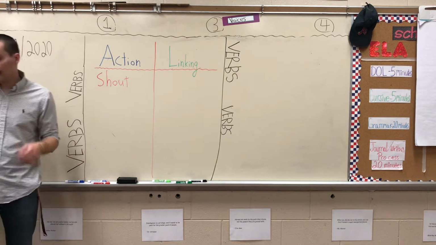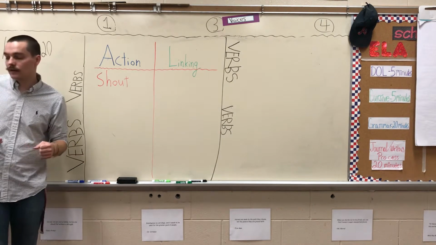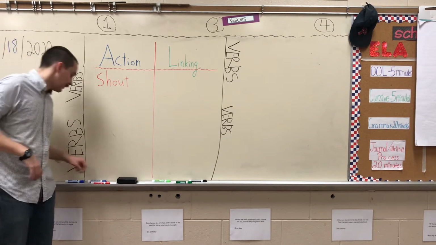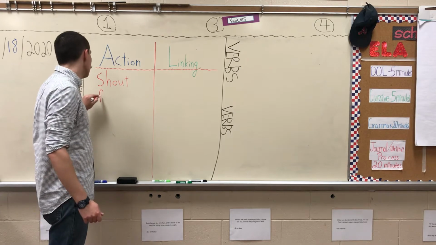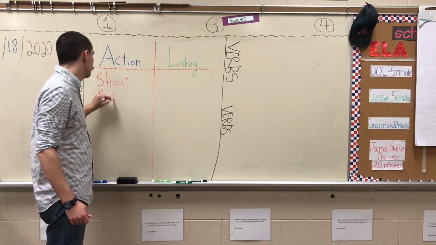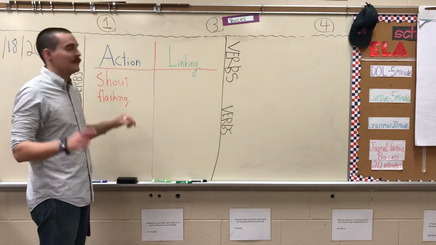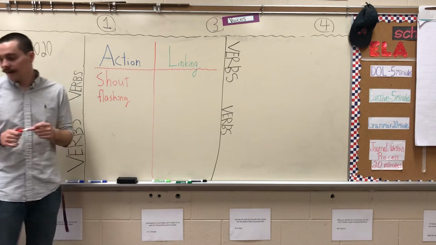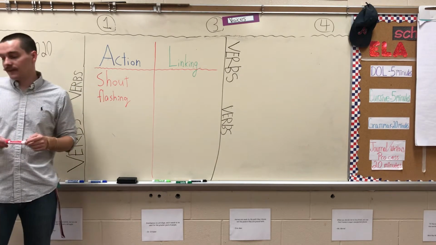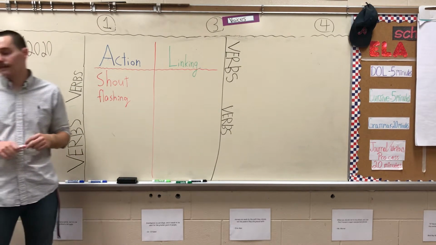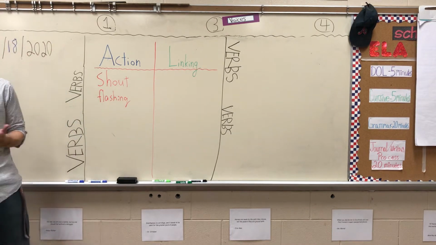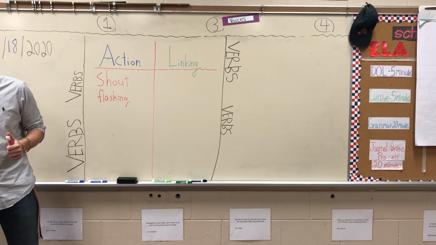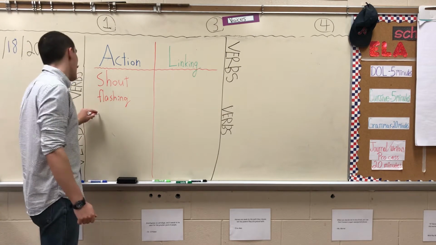The next sentence. The lights are flashing above the stage. What are the lights doing? They're flashing. So you have flashing. Easy, right? And we're going to come back to that sentence because there's actually another verb in that sentence too, but it's a linking verb. But we'll do that in the second half. All right, next sentence says, the audience arrived in time for the performance. What action is being done? Well, let's look at the audience. What are they doing? The audience arrived. That's the action that they are doing.